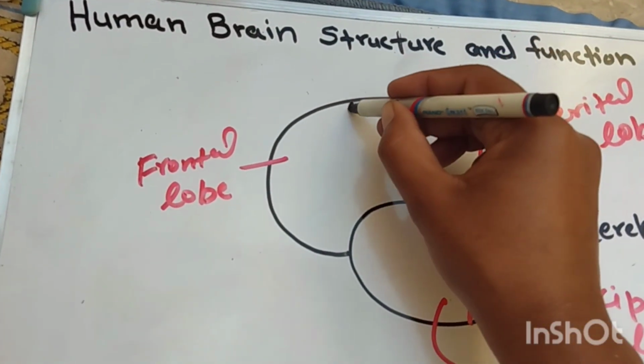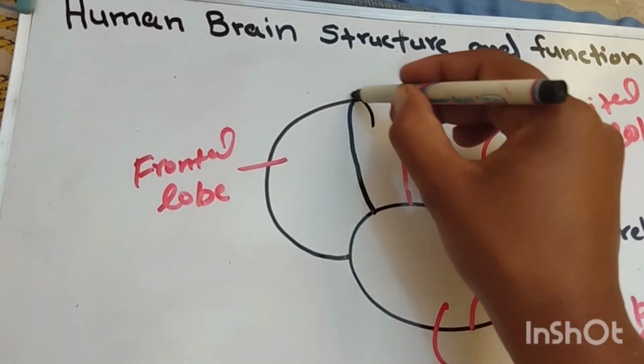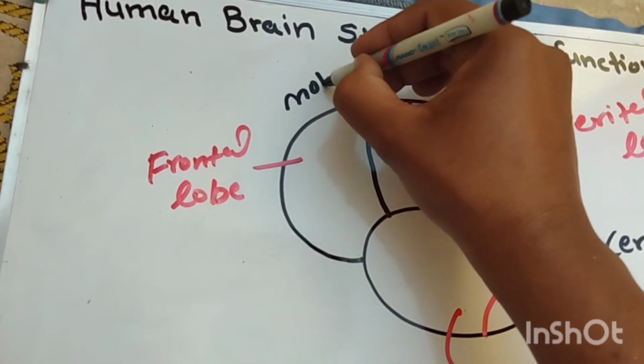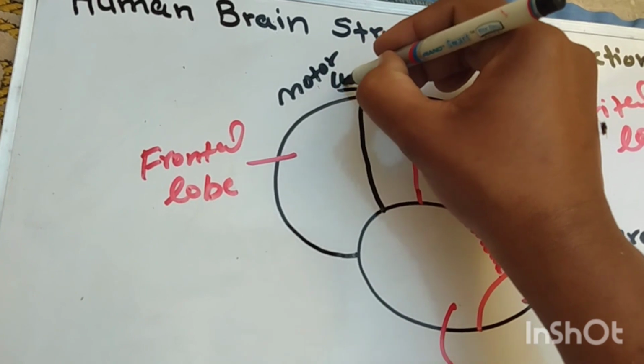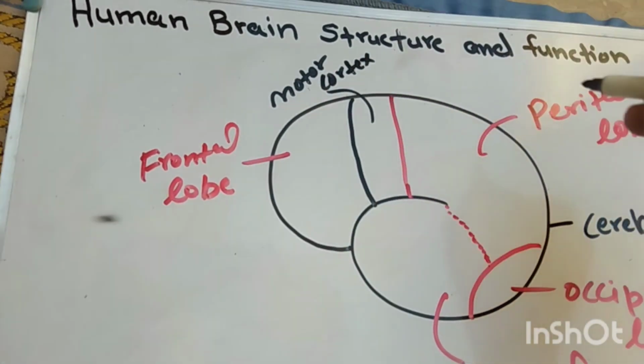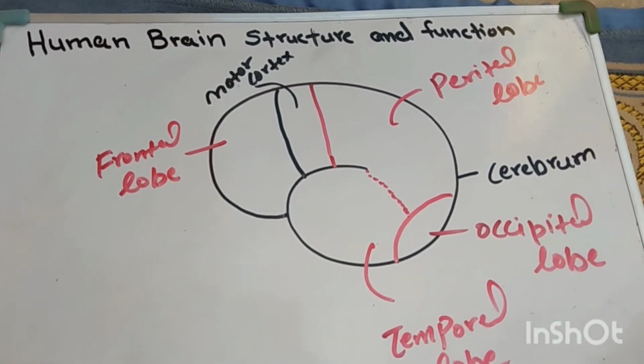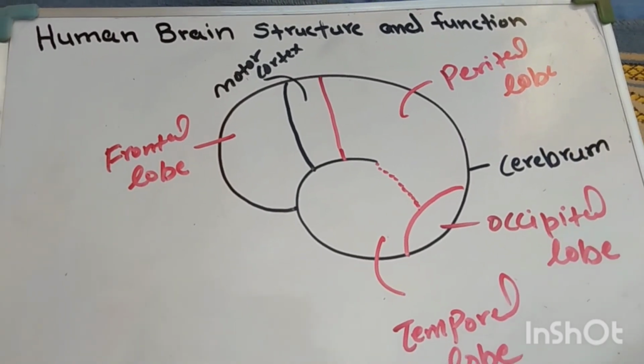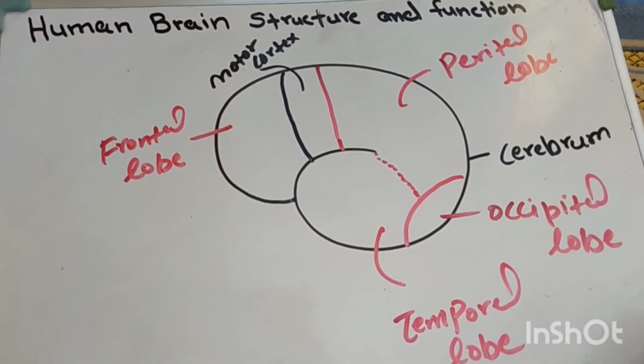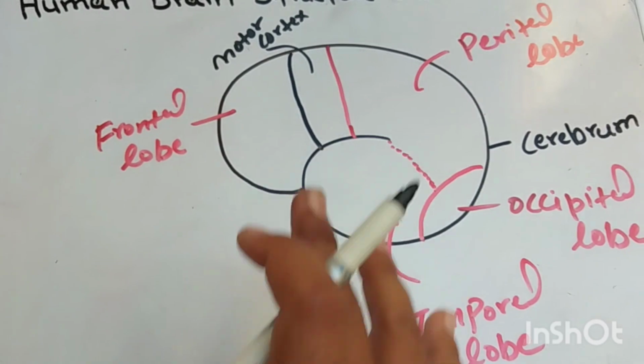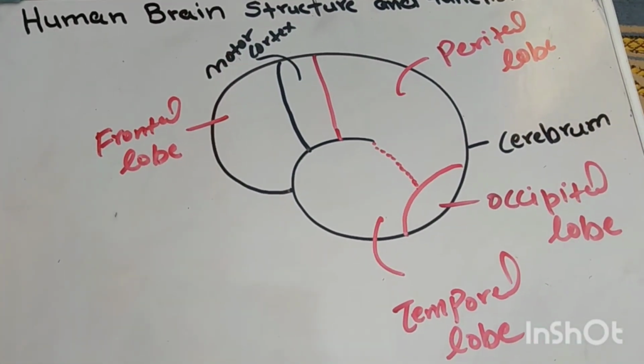Behind the frontal lobe is another area called the motor cortex. The motor cortex controls our voluntary body movement. Voluntary body movement is under the control of our motor cortex.